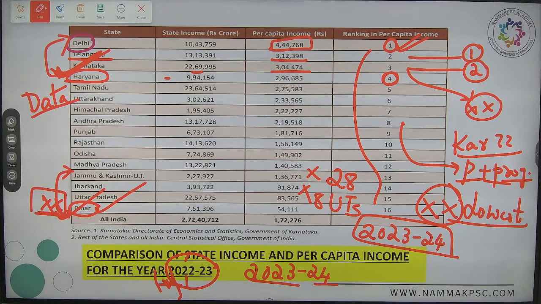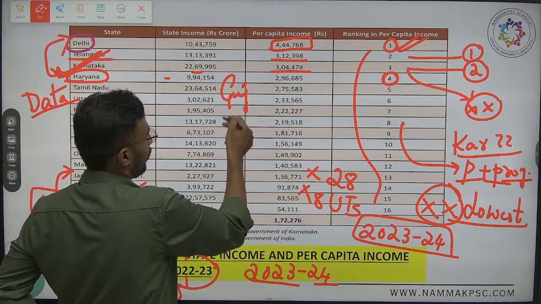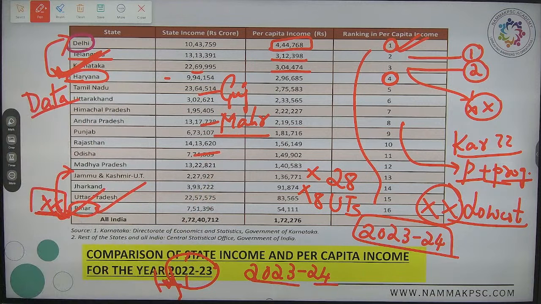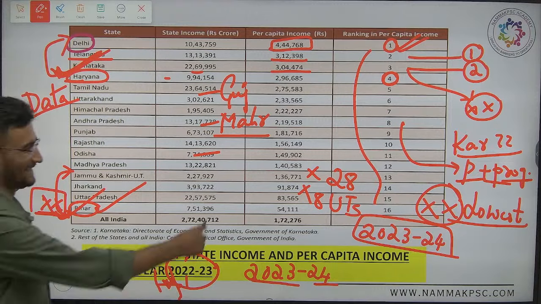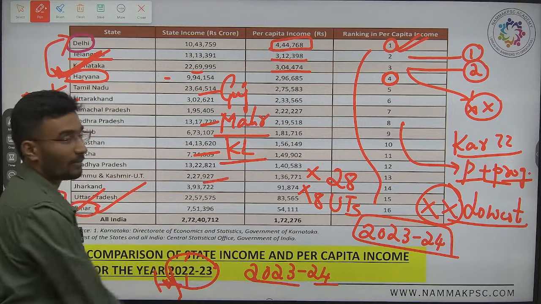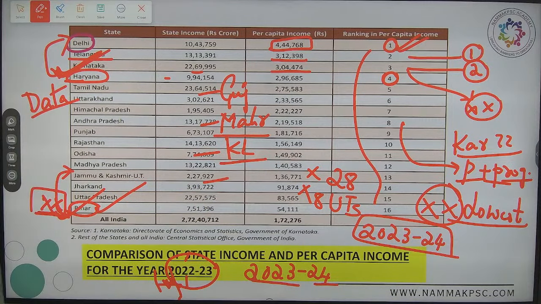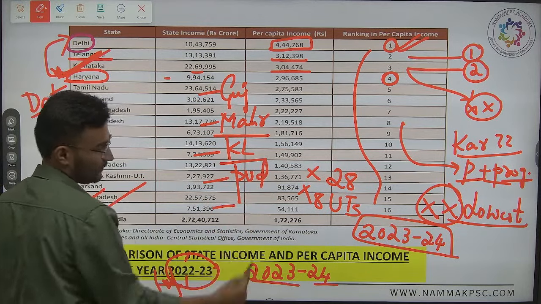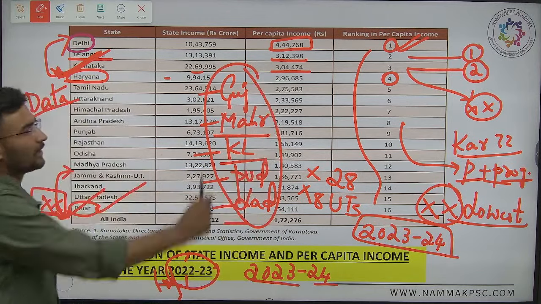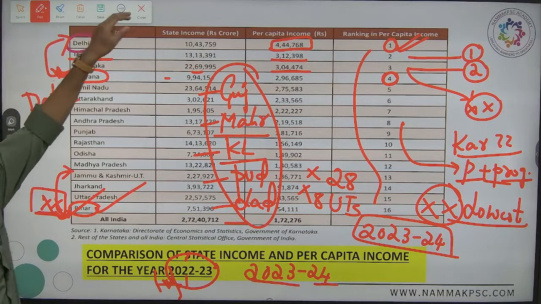No Gujarat, no Maharashtra. Punjab, Haryana, Rajasthan, Madhya Pradesh, followed by Tamil Nadu, Kerala. Hope you're getting it? Yes. Done. Followed by Puducherry, Ladakh, Jammu and Kashmir. Okay? Done. See, in the economic survey, these are the valid evidences.